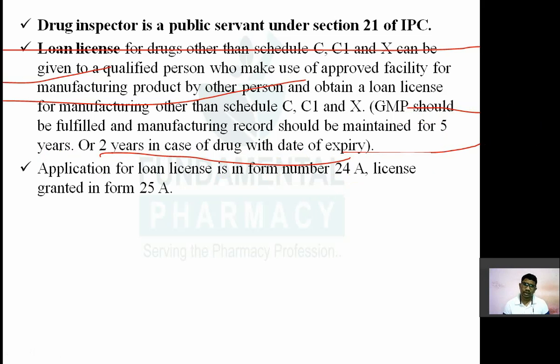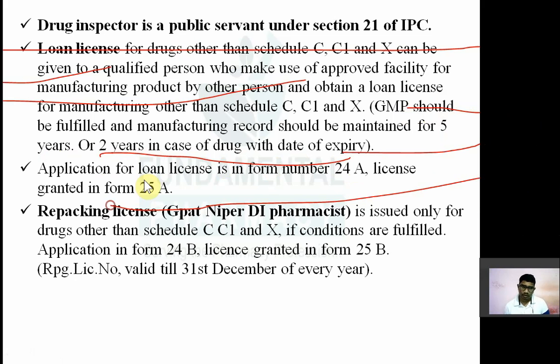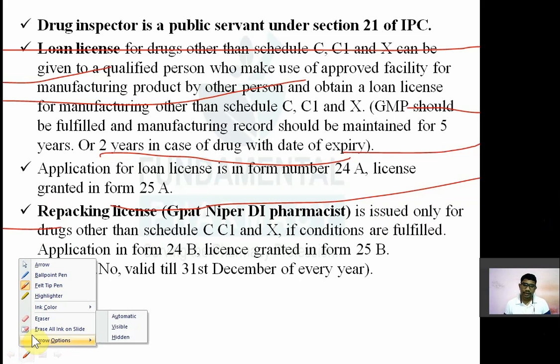Now application for a loan license is made in Form 24A and the license is granted in Form 25A. Now what is the repacking license? इसके ऊपर एक क्वेश्चन आ चुका है. Okay, a repacking license is issued only for drugs other than Schedule C, C1 and X if conditions are fulfilled. Repacking license किसको देते हैं? क्वेश्चन ऐसा था, repacking license is